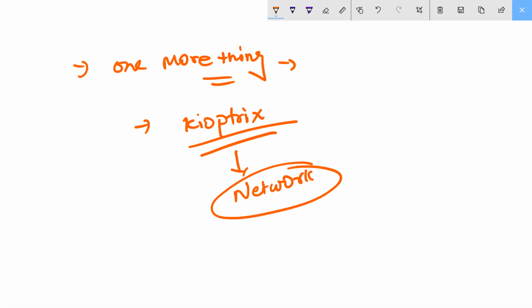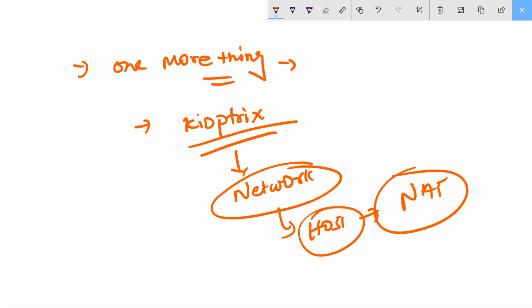By default, it is a host-only adapter. I have to make it NAT, not host-only. Make it as NAT. Clear? I did it already. I made it NAT, not host-only. Okay.